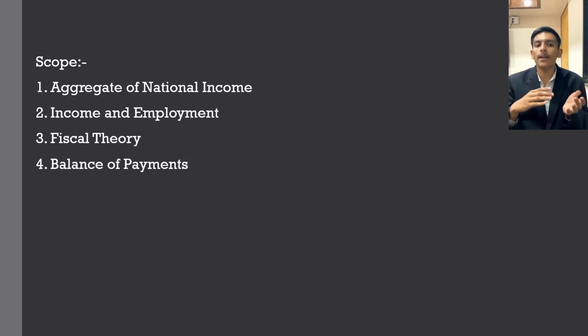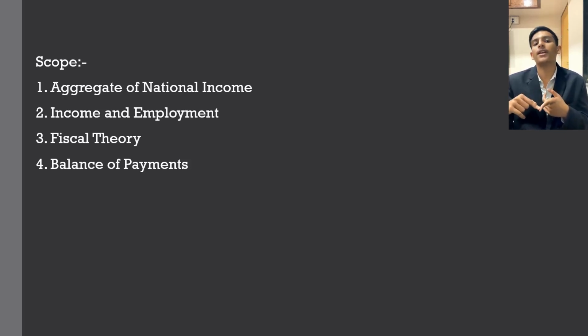Second is the income and employment theory. Now to determine the employment structure of our India, we need to understand at a larger level how the employment structure is there and how income emphasizes this employment structure. To understand this, we need to study macroeconomics.